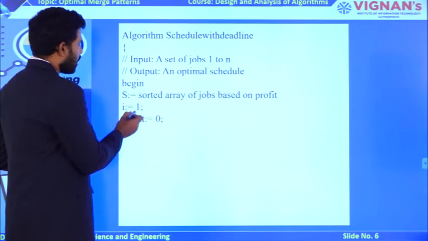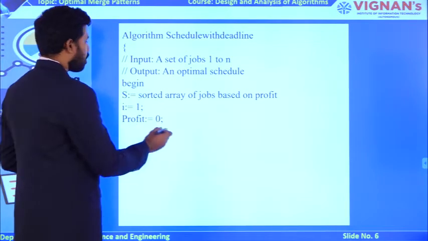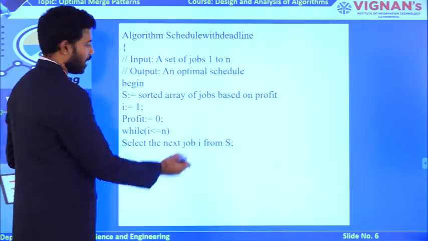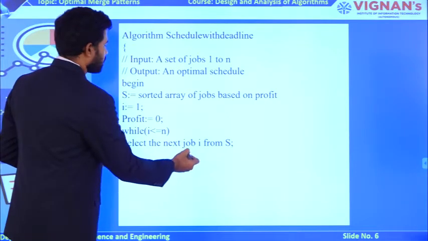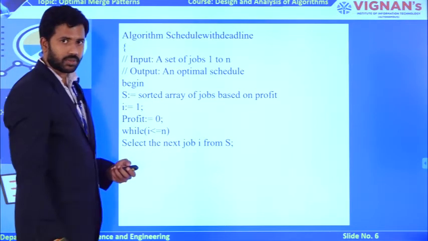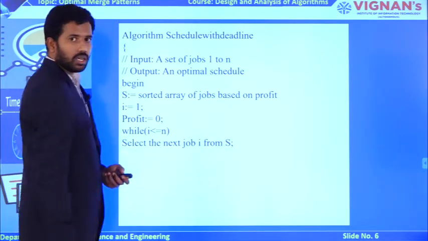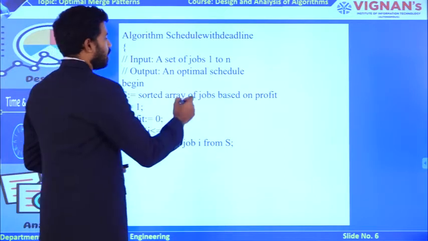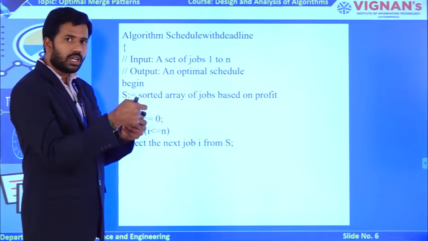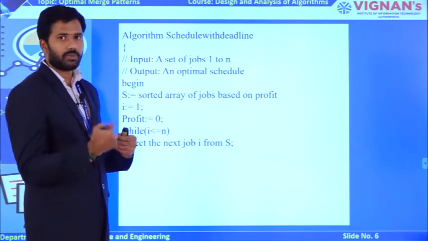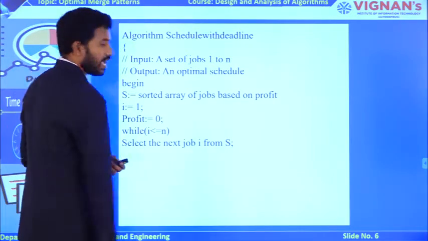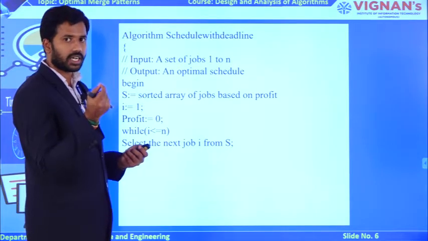Initially I am taking the first item, I equal to 1, and my profit is 0. You need to trace all the n elements from 1 to n. I am taking my next job, represented by I, from my solution S. S contains all the jobs available in sorted order of the profit parameter. Based on that S, I am taking each and every job one by one. Why? Because there is a single CPU. That selected job, chosen with the help of the selection procedure, is denoted by I. I contains the currently selected job.